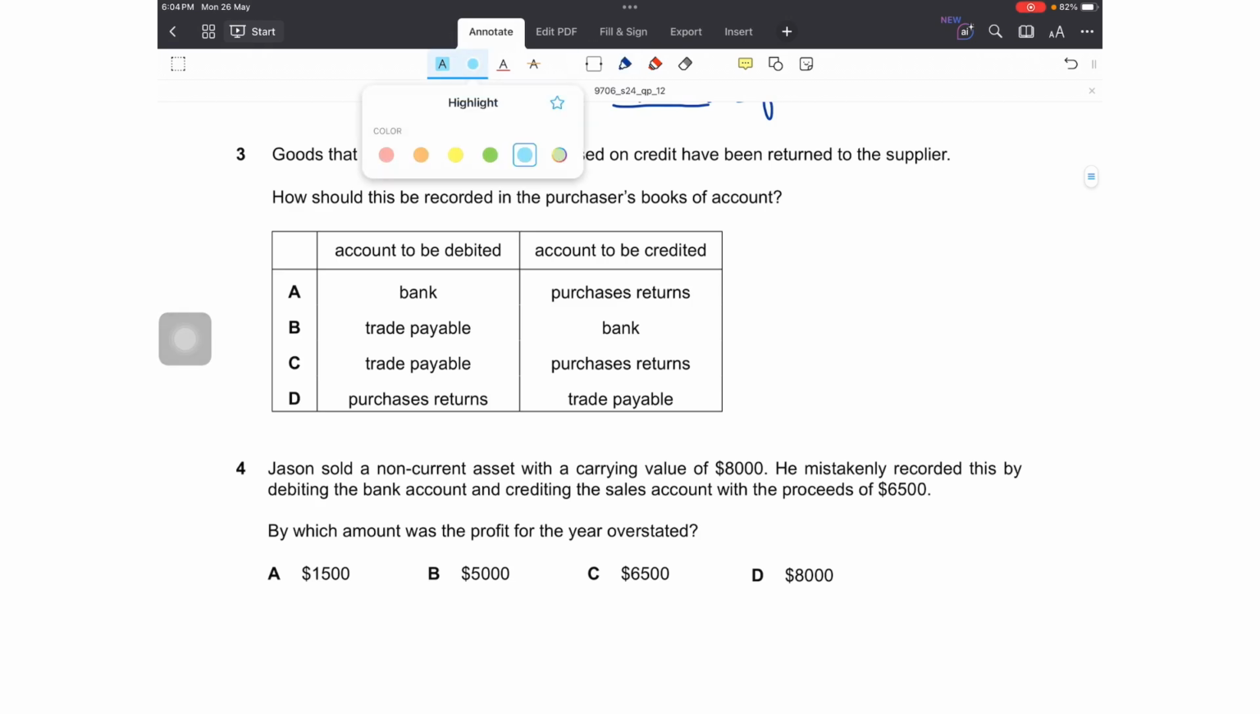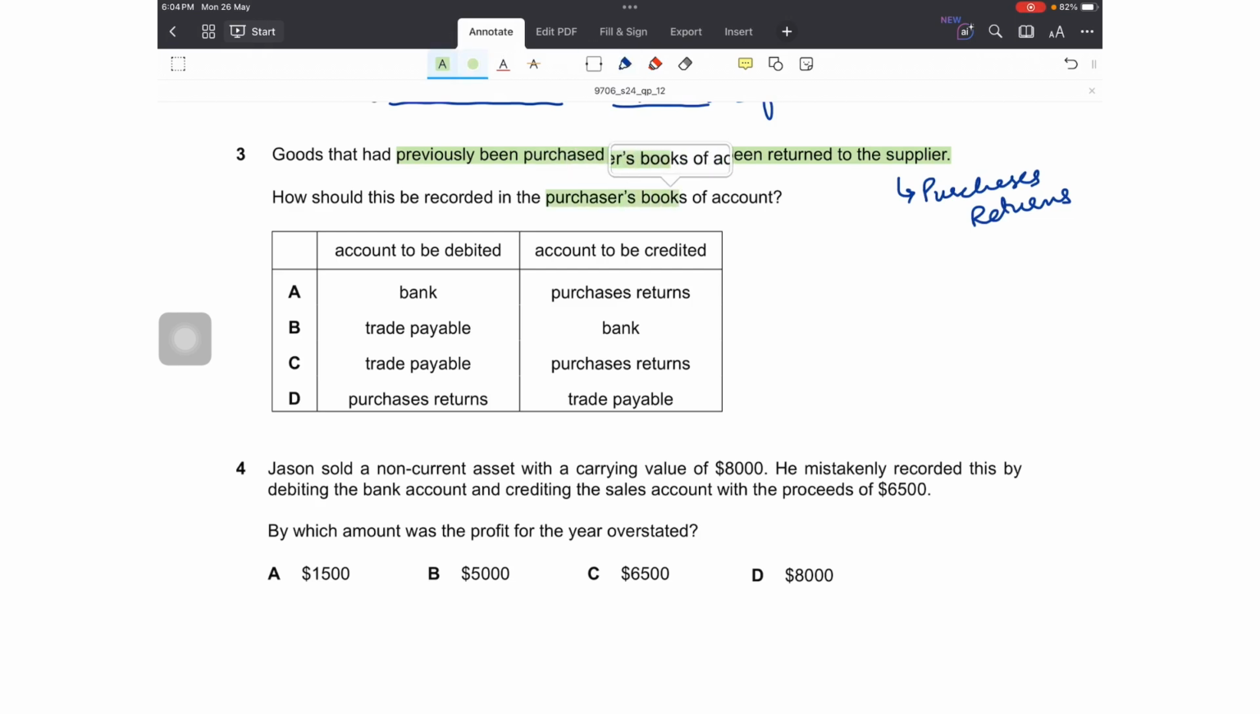Question number 3 says, very easy. Goods that had previously been purchased on credit have been returned to the supplier, right? So we purchased goods on credit, we are now returning that to the supplier. So this means that purchases or sales returns. This is purchases returns. Then further it says, how should this be recorded in the purchaser's books of account? The one who is purchasing the goods is the same person who is now returning the goods to the supplier. So again, he must be recording purchases returns.